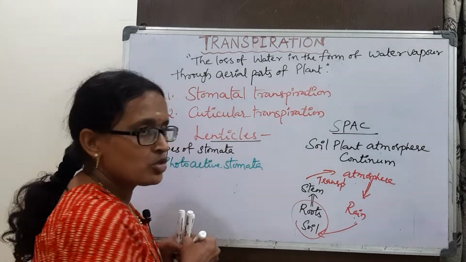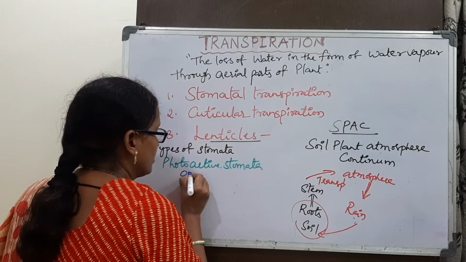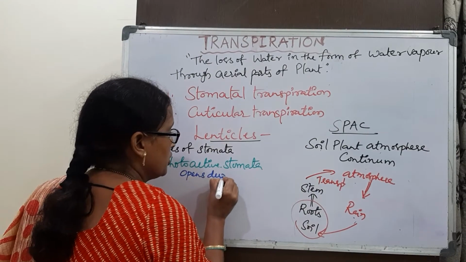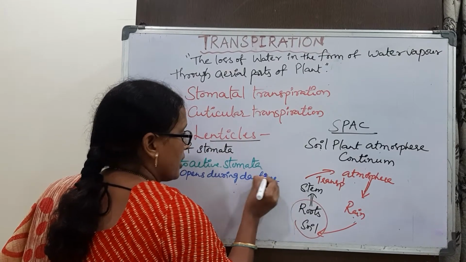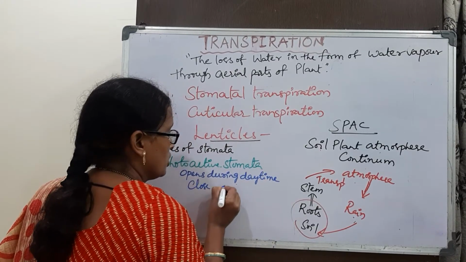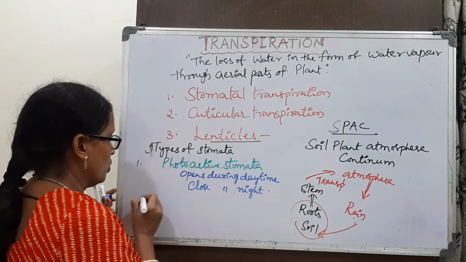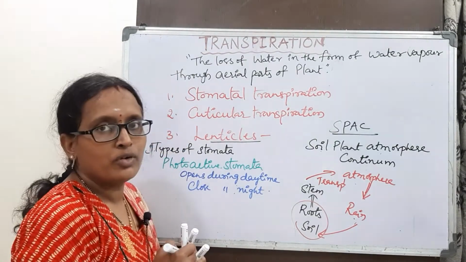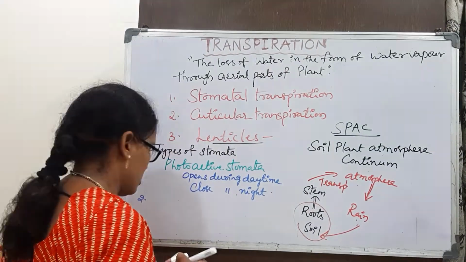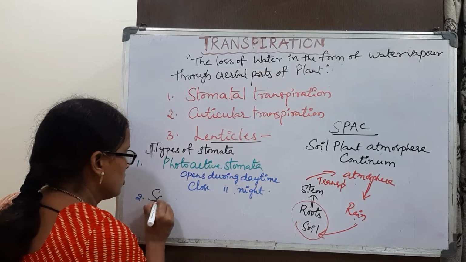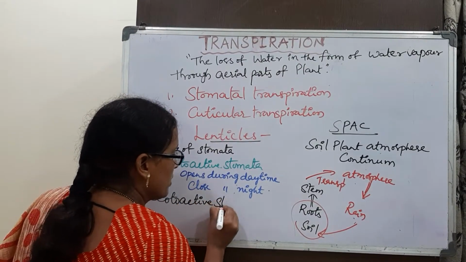What happens in this stomata? It opens during the daytime and closes during the night. This is called photoactive. The other type of stomata is called scotoactive stomata.